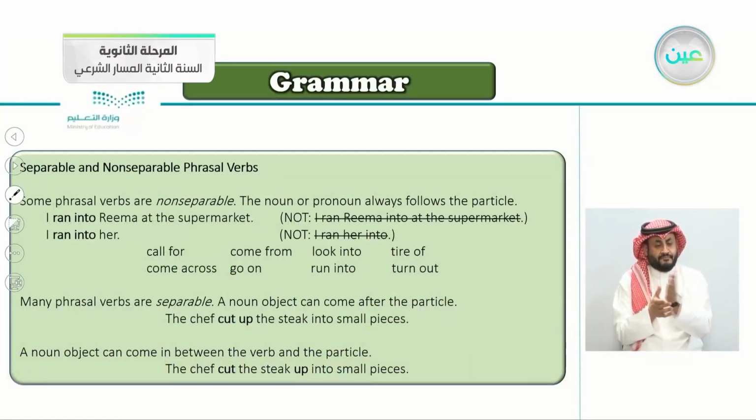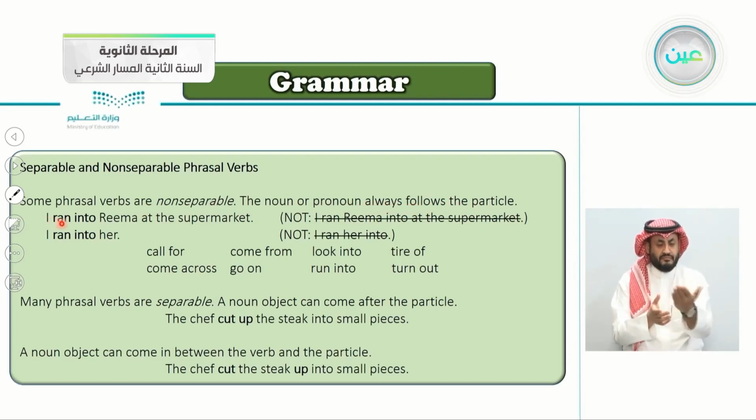Continuing here, separable and non-separable phrasal verbs. So some you can separate and some you cannot separate. So let's read and understand. Some phrasal verbs are non-separable. It means you cannot separate them. The noun or the pronoun always follows the particle.